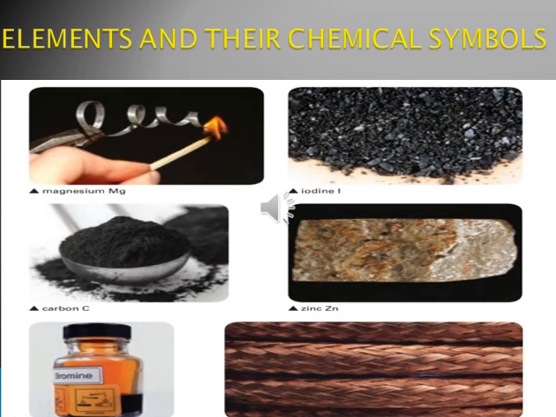Zinc. Zinc is used to make water pipes. Bromine. Bromine is basically a liquid which is used to make dyes, as well as it is used in pharmaceutical industries. Last one is copper. Copper is a good conductor of electricity. That is why it is used to make electrical wires.